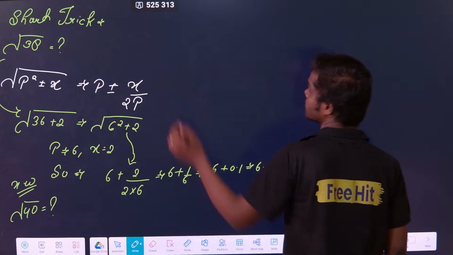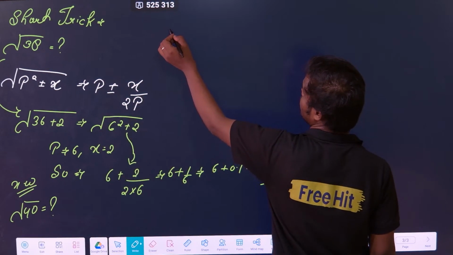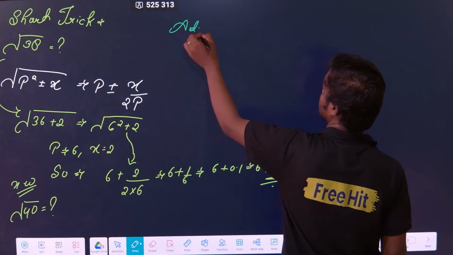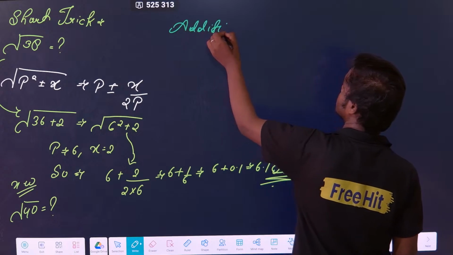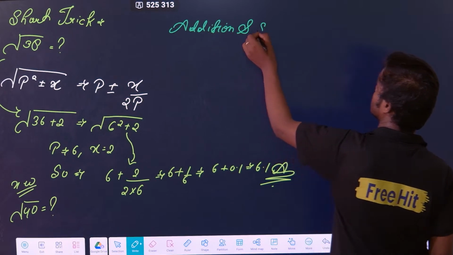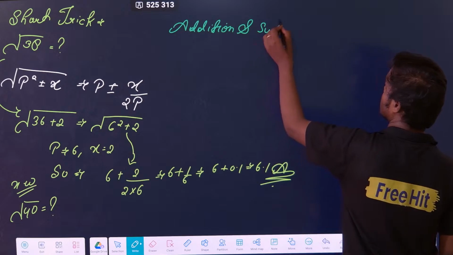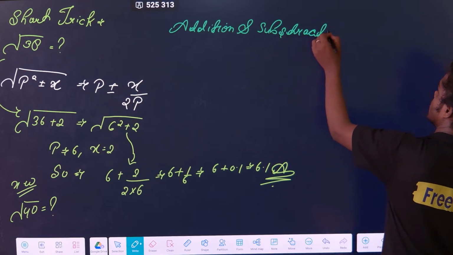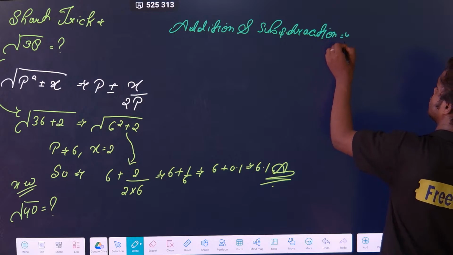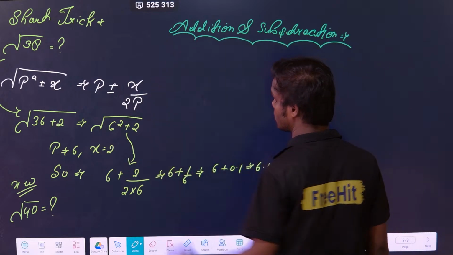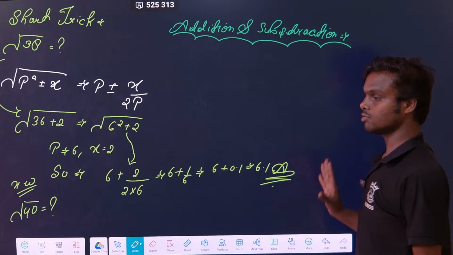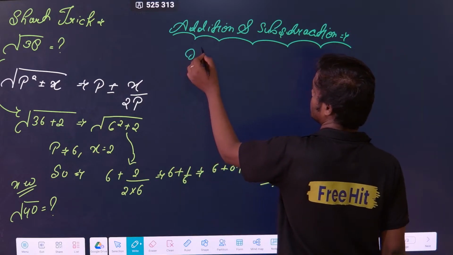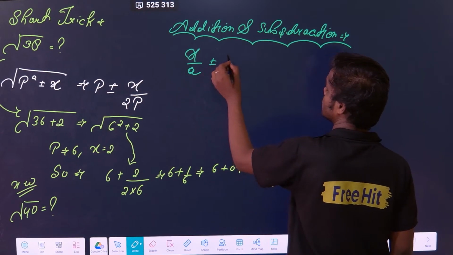Second thing, one short trick for addition and subtraction. This course has been designed in such a manner so that the student who hasn't read anything can also get good marks. Okay, so suppose I have x by a plus minus y by b.